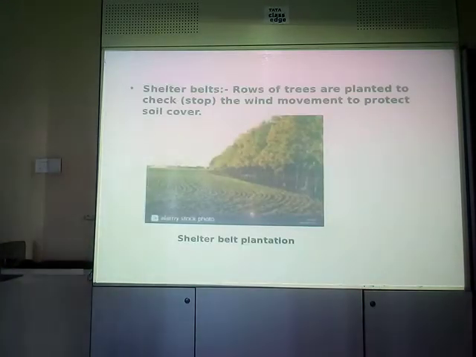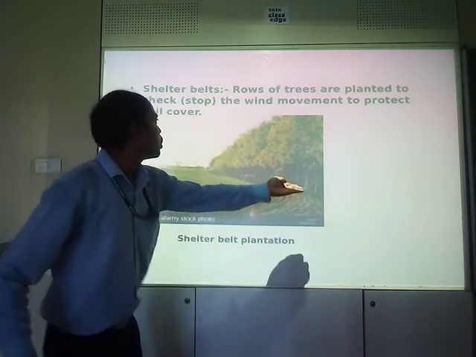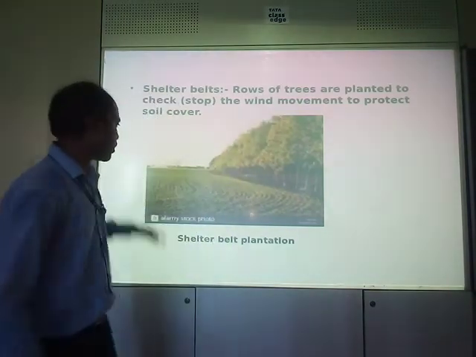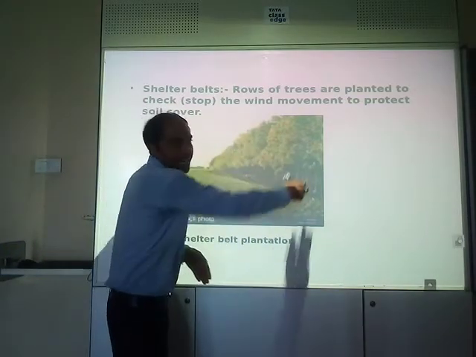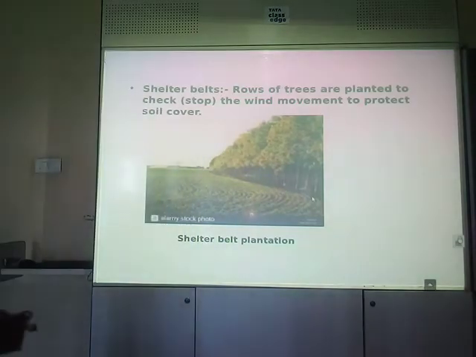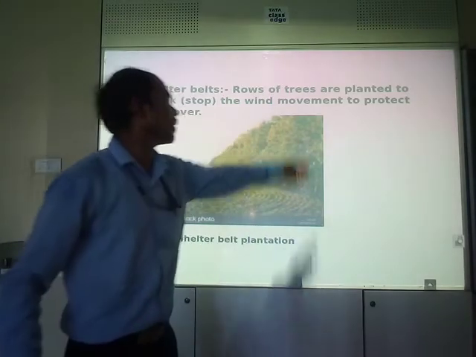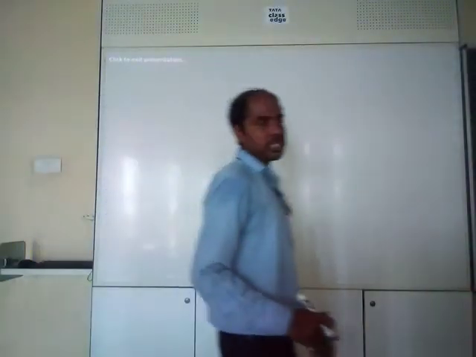And shelter belts. What do you mean by the term shelter belts? Rows of trees are planted to prevent and stop the wind movement, to protect the soil. If the wind comes, it won't take away the soil with it, because these trees are acting as a barrier over there, right? So this is the meaning of shelter belts, where rows of trees are planted to check or to stop the wind movement. This is about soil.